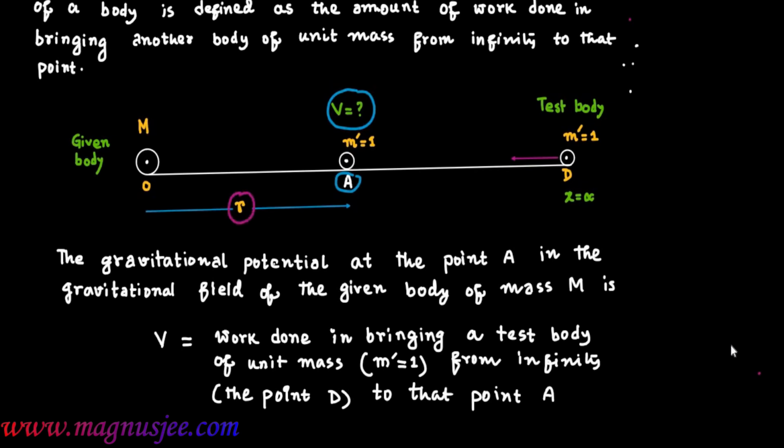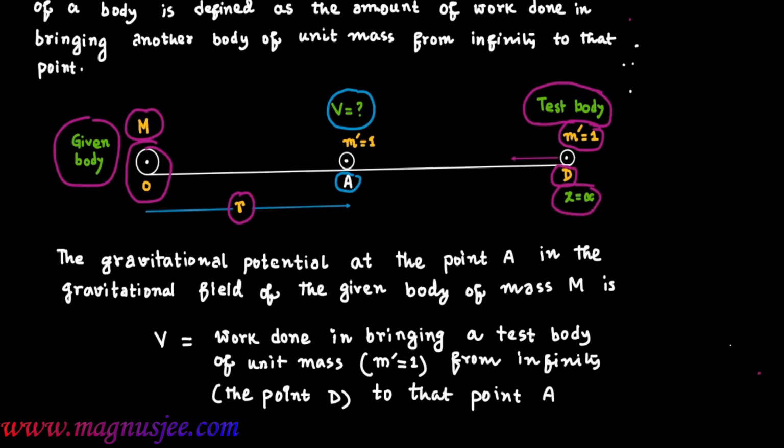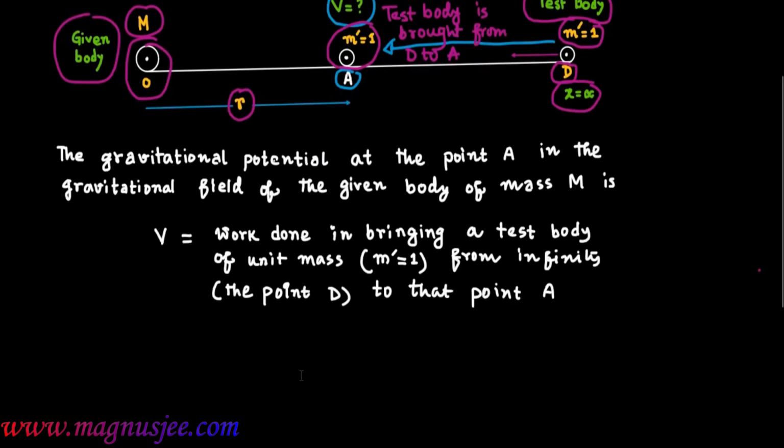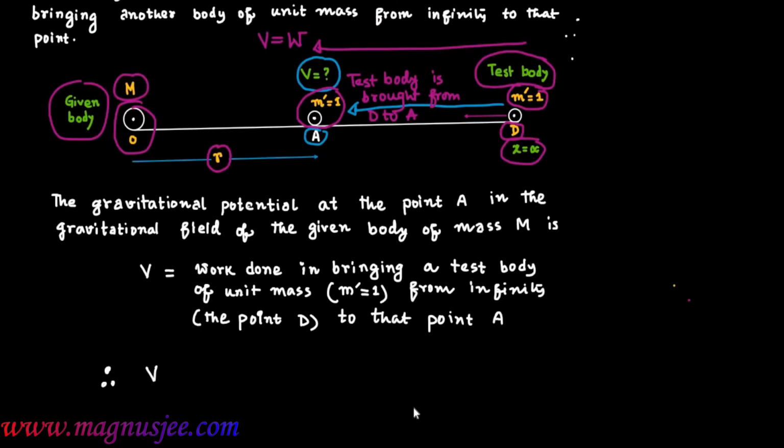We have to find V, that is gravitational potential at a distance r from the given body of mass M at the point A. For that we can move a test body of unit mass from the point D, that means from infinity, to the point A. In that case the gravitational potential, therefore V equals minus GM by r.